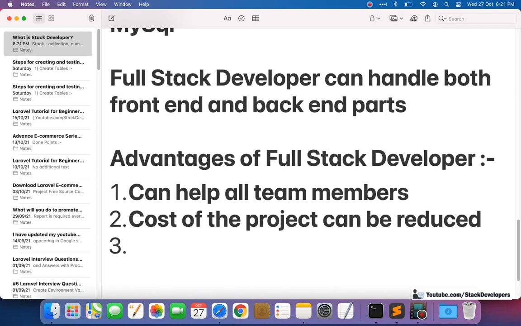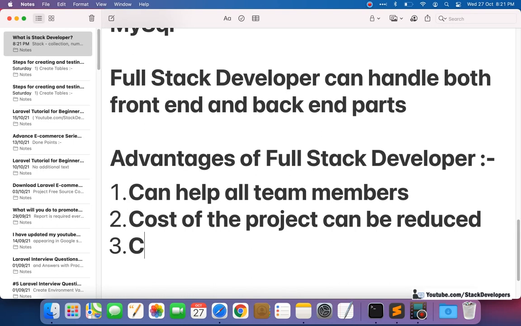Let's see another point. A full stack developer can easily switch between front end and back end development as per the requirement. Suppose the company sometimes has a requirement for front end development and sometimes for back end development, so the full stack developer can switch and fulfill the requirement.